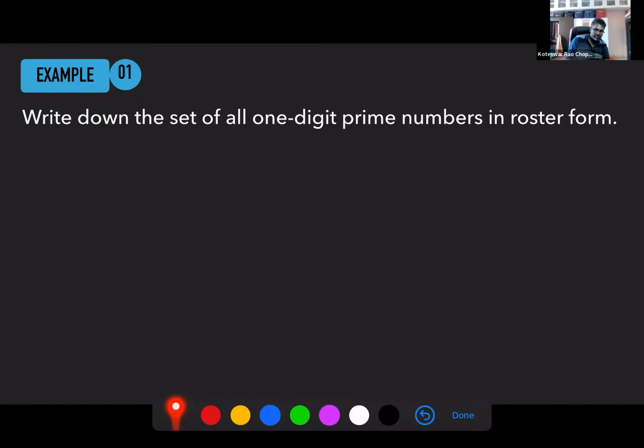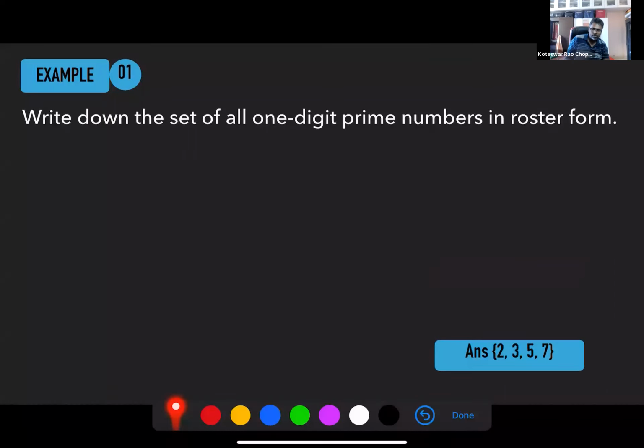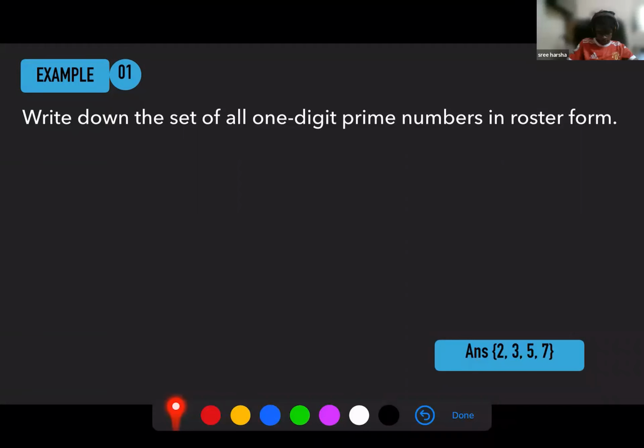Okay, so let's verify. Do you have these 4 numbers? Yes, sir. Do you have any numbers more than this or fewer than this? No, right? Okay, good.